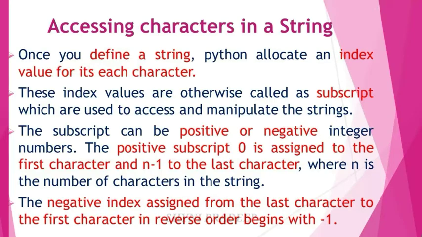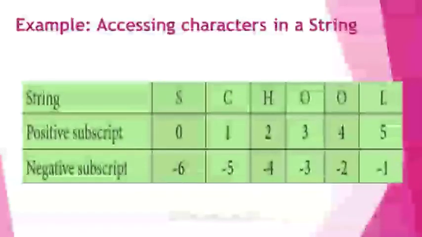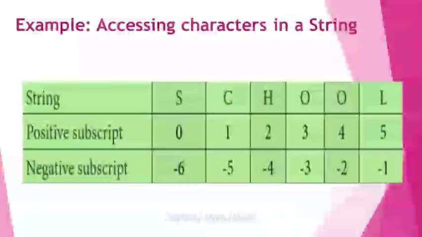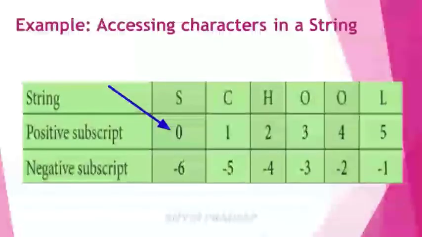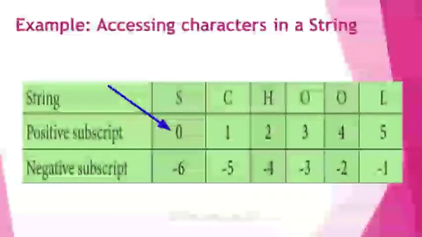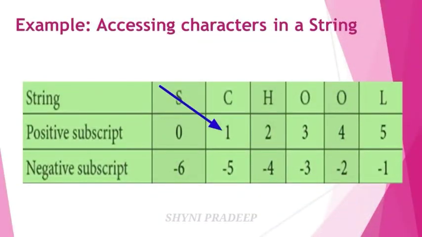Let's see one example. One string is given here, that is school. Here positive subscripts and negative subscripts are given. First see the positive subscript. It always starts from 0 from the first character. So the first letter is S, its index position is 0. Second letter C, its index position is 1. Next H 2, and next O 3. Next O 4. Next L 5. So these are the positive index positions.